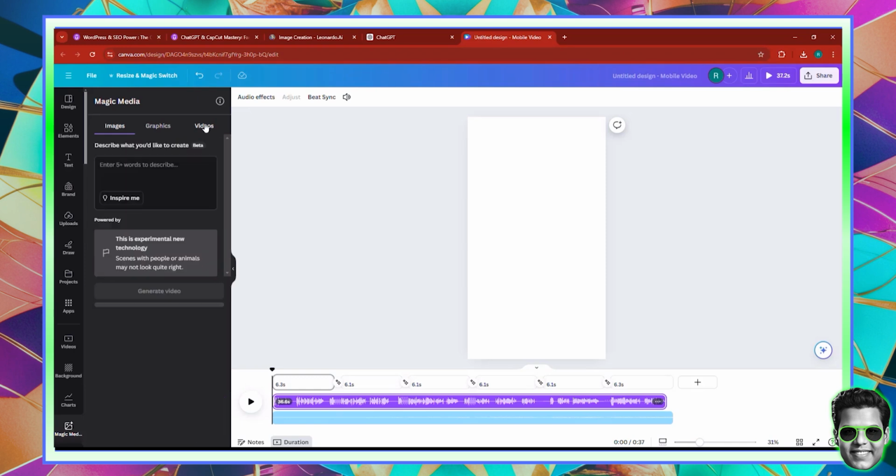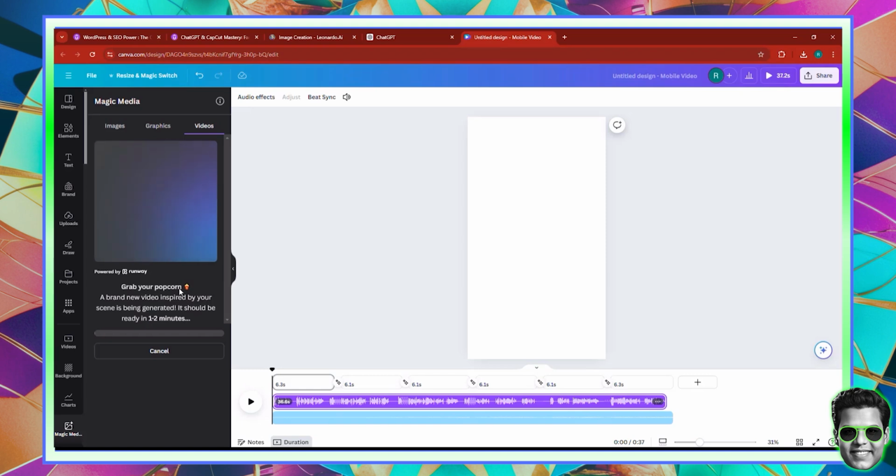Now you can also create videos by clicking here and using the same prompt and generating a video, in which case it's going to use Runway ML and generate a 4-second video. This takes a little bit longer. Plus, it only generates a 4-second video, but that's okay, because if you want to, you can slow the video down, which will make it as much as 8 seconds, and then you can cut 1.7 seconds, because we have to have 6.3 seconds for this video. These are the ones of 6.1, 6.1, 6.3, so just in case. You can see that it's taking quite a bit more time with Runway, because it's going to generate a video, but sometimes making a video is better.